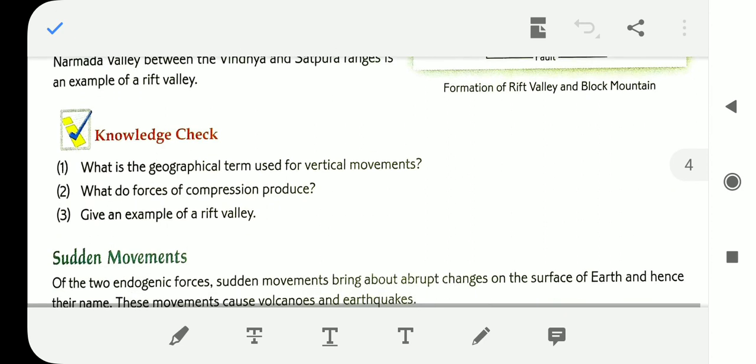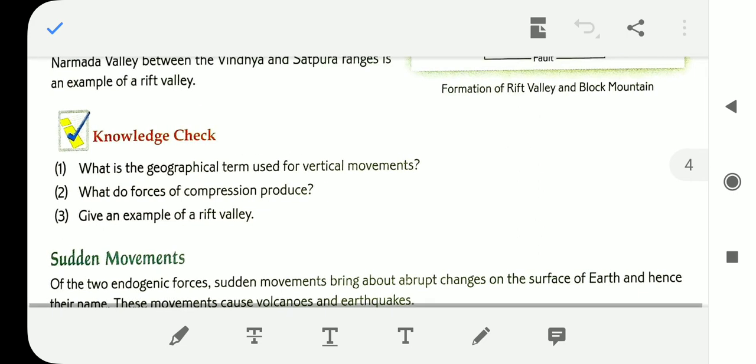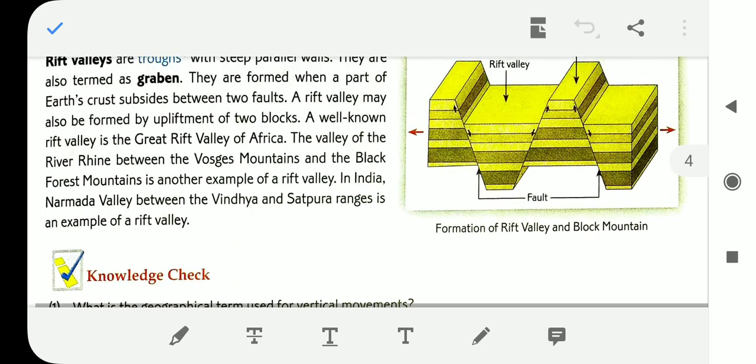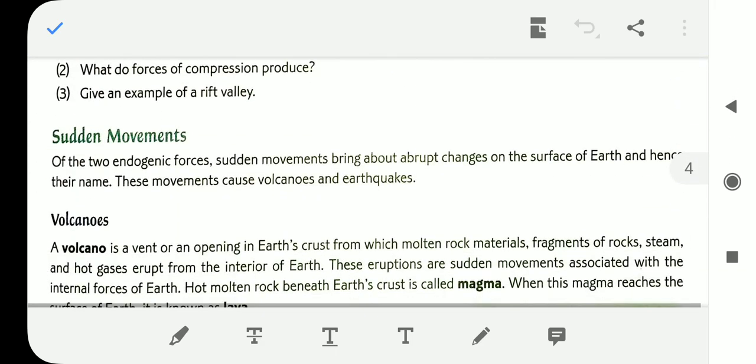Check your knowledge. What is the geographical term used for vertical movement? It is known as the anticlines. And what do forces of compression produce? As a result of the compression, the fold mountains are created.